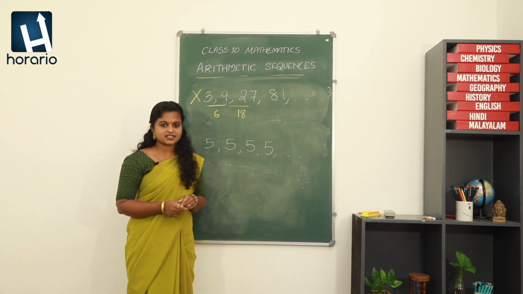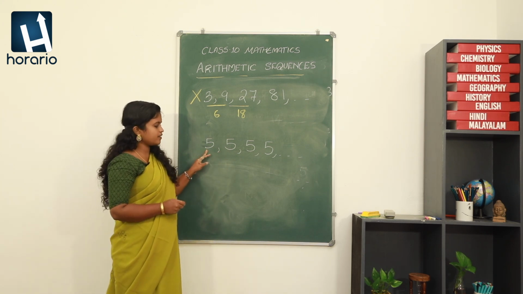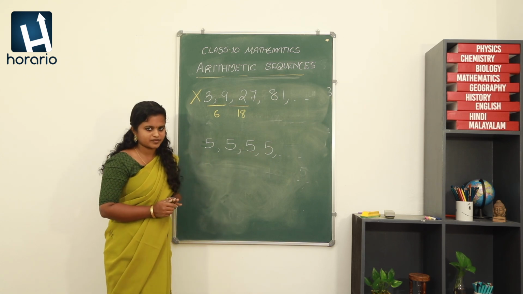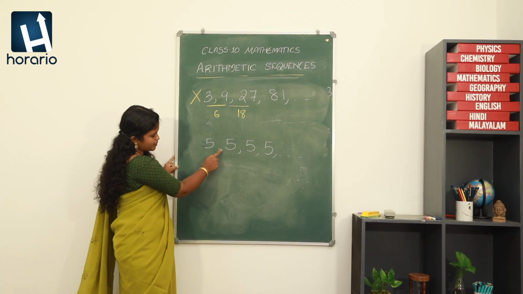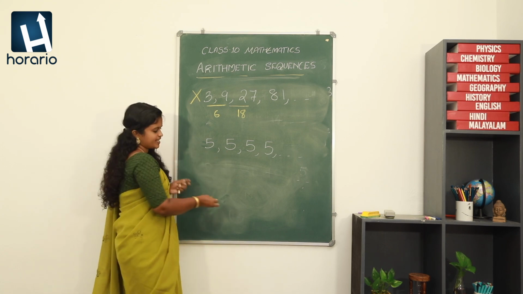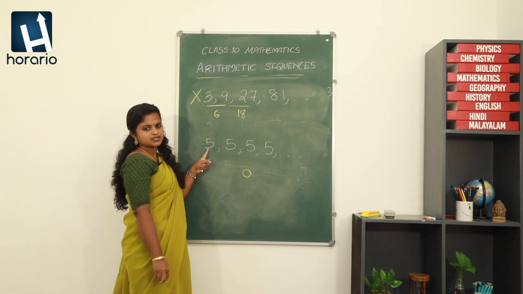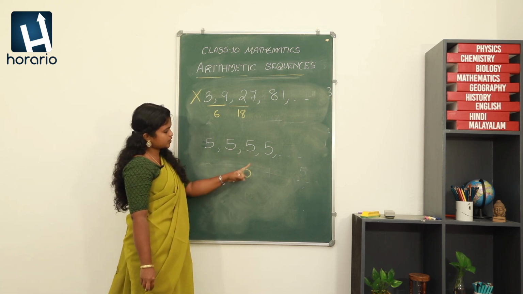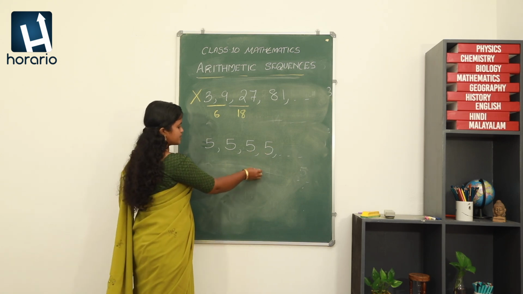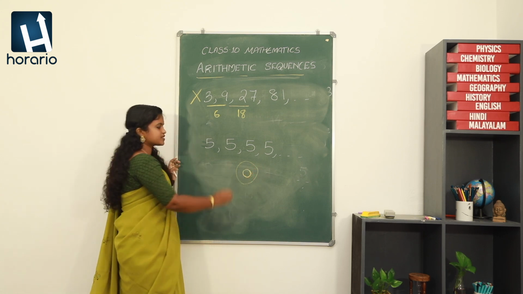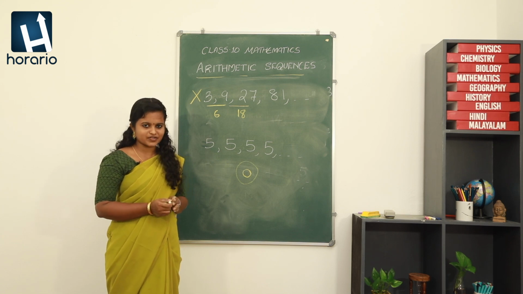Now the question is whether it is an arithmetic sequence or not. It is starting with the number 5 and throughout it is having 5 only. So let's see the difference between the consecutive terms. 5 minus 5. What is 5 minus 5? Yes, it is the one and only 0. Okay. 5 minus 5 is 0. Then 5 minus 5, 0. 5 minus 5, 0. Right. So again it is following a common difference between the consecutive terms, so that it can be called an arithmetic sequence. That is a little interesting, right?